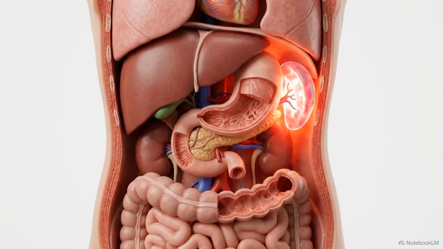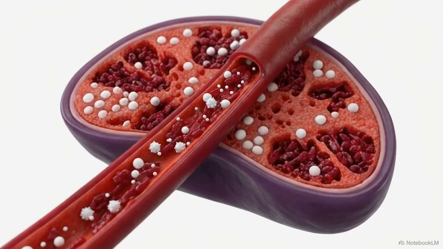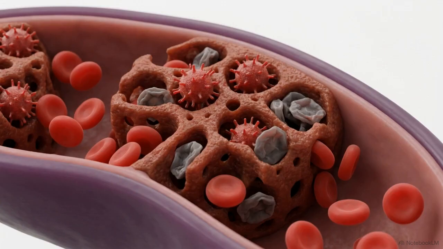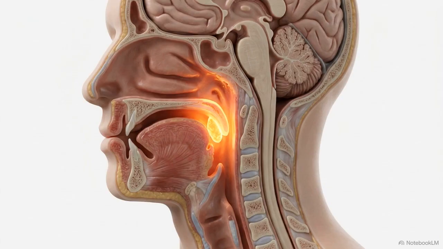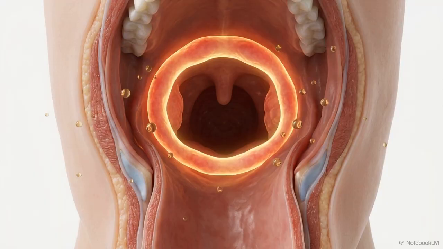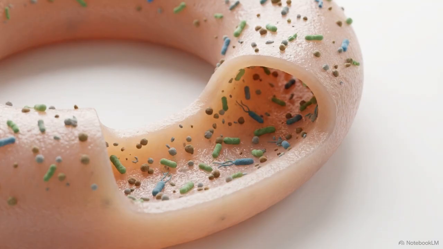The spleen is the largest secondary organ. Unlike lymph nodes, which audit lymph, the spleen monitors the blood directly. It captures blood-borne pathogens and filters out damaged red blood cells. Guarding our most vulnerable entry points are the tonsils. They form a ring of lymphoid tissue in the throat, acting as an immediate immune barrier against anything we breathe